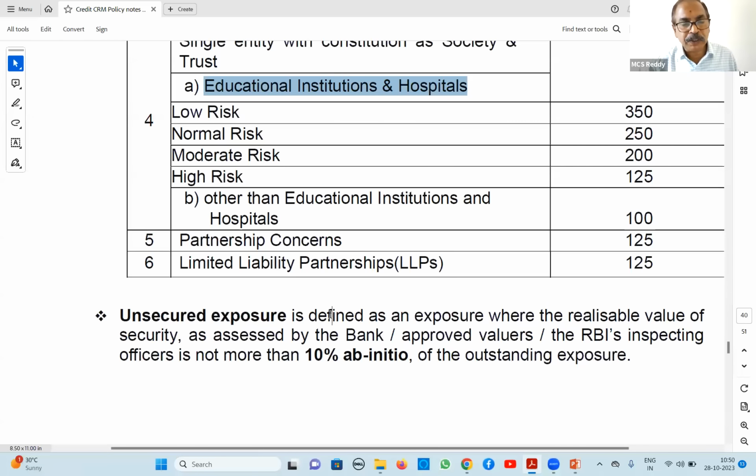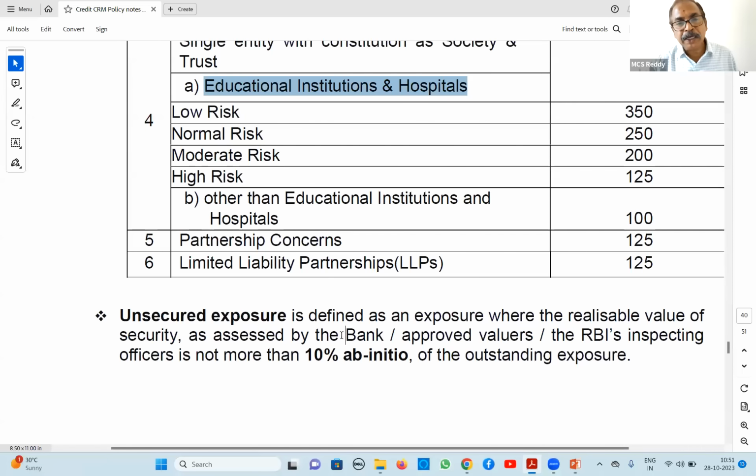But don't confuse with our delegation of powers. In our delegation of powers, if such a thing is there, we call it a clean loan. Secured loan, in delegation of powers, means it should be covered fully, 100% security by way of either primary security or collateral security. Primary security is whatever is purchased out of our loan.